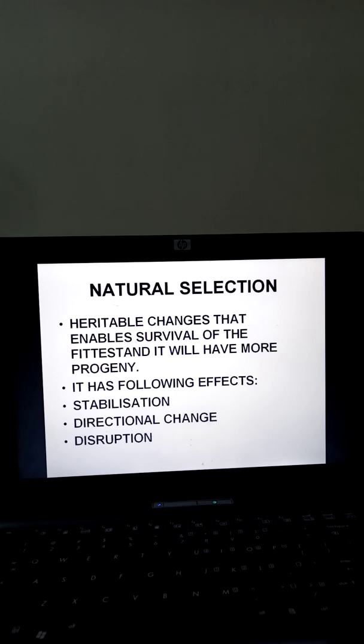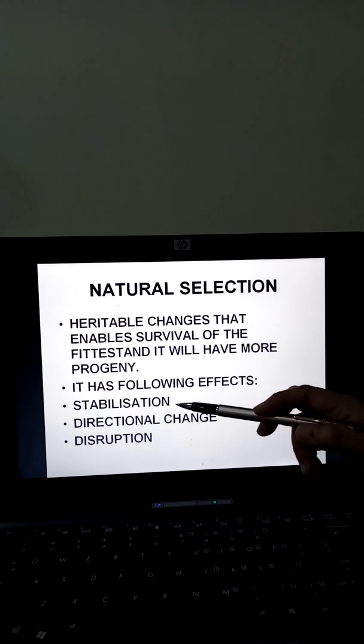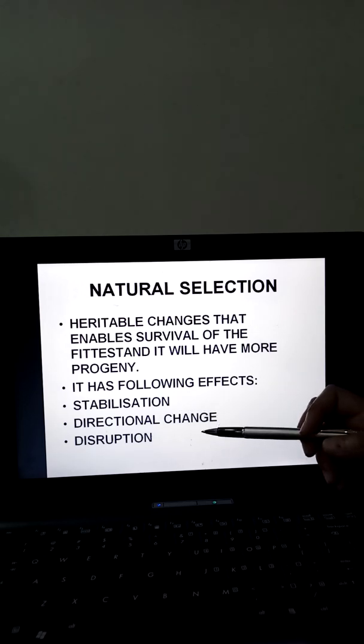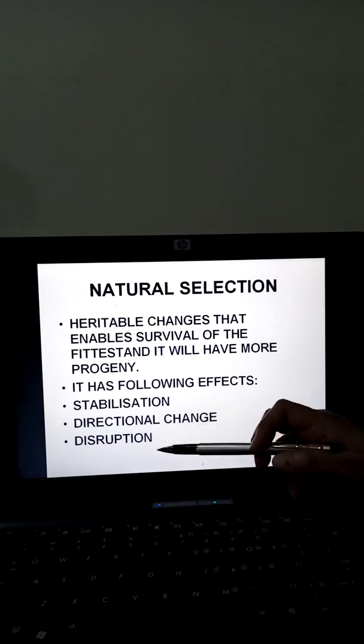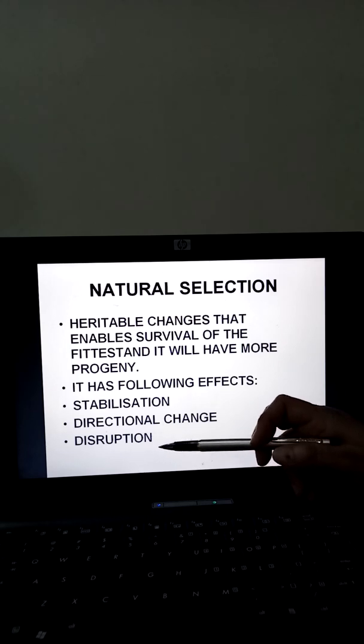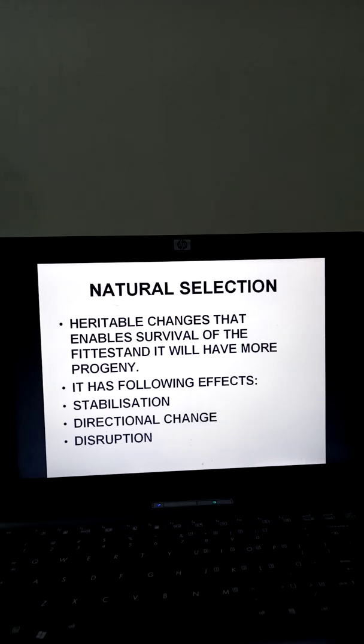Now when we connect natural selection with Hardy-Weinberg's equilibrium, we have three types of natural selection seen. First one, stabilizing selection. Second, directional change. And third is disruptive selection or disruptive change. Let's have a look at the graph of all three.